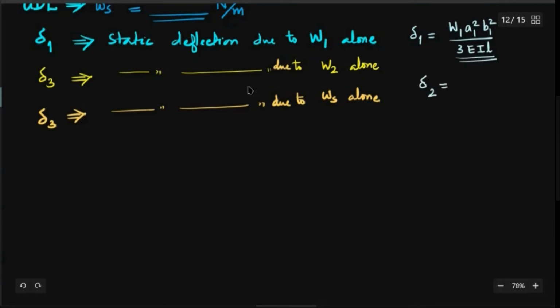Delta 2 is again a point load, a concentrated load, acting at distance A2 from the left end and B2 from the right end on the simply supported beam. Delta 2 is equal to W2 into A2 square into B2 square divided by 3EIL, where L here is 1.5 meters.